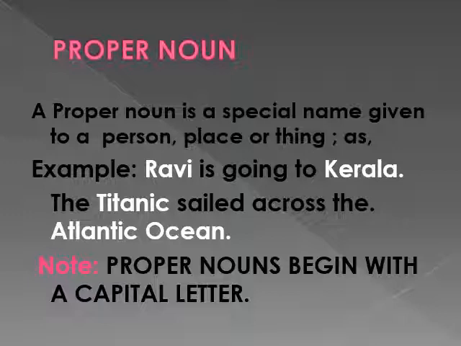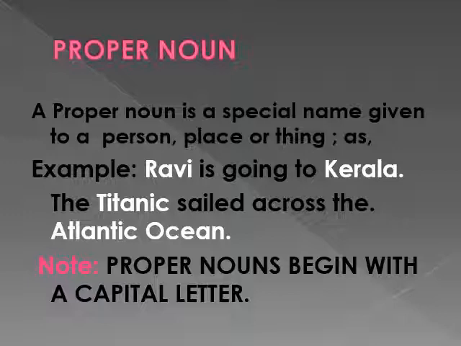Kerala is a proper noun because it is the name of a state in India. In the second example, Titanic is the name of the largest ship in the world, so it is a proper noun. Atlantic Ocean is the name of an ocean, so it is a proper noun. So children, note here that proper nouns always begin with a capital letter.